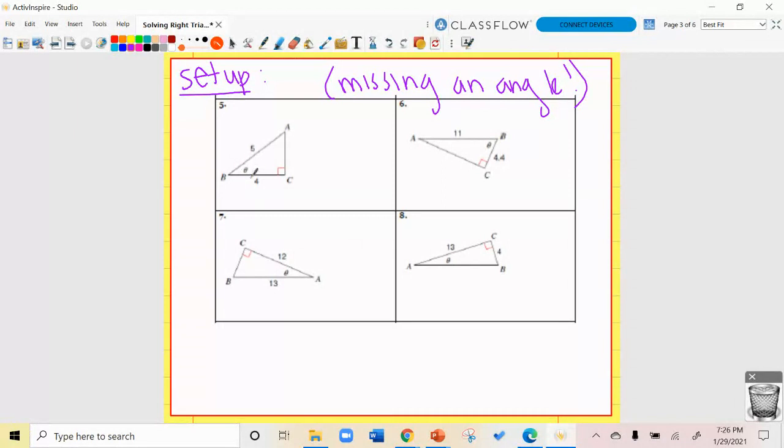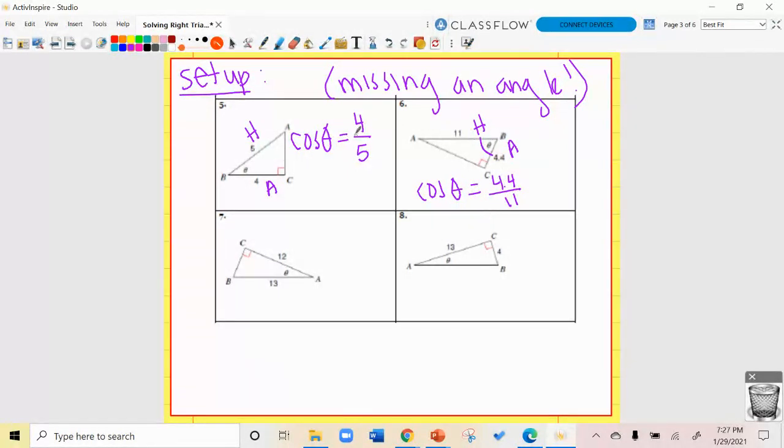Okay, so theta is going to be my reference angle. In relation to theta, I have adjacent and hypotenuse. I like to be in the habit of labeling. So that's cosine of theta is going to equal 4 over 5. Somehow I'm going to have to get the angle out from inside there. That'll happen next week. In relation to theta, I've got adjacent and hypotenuse again. Neat. Cosine again. Cosine of theta is going to be 4.4 over 11.